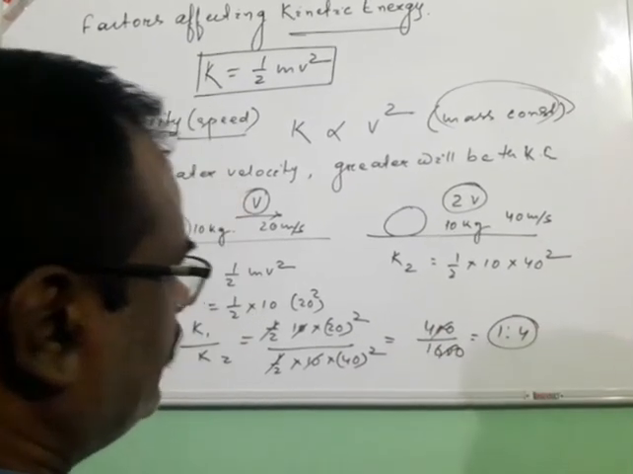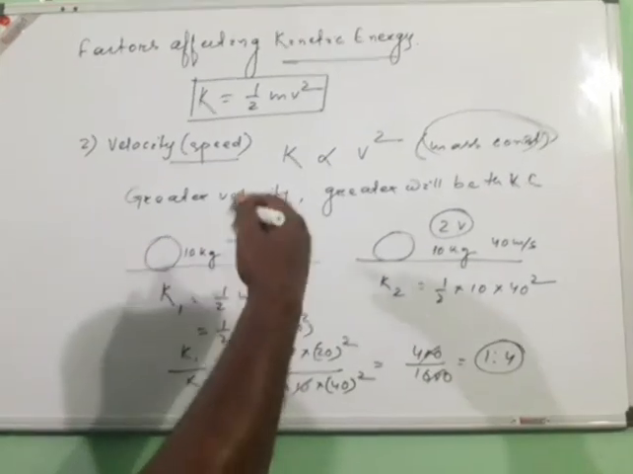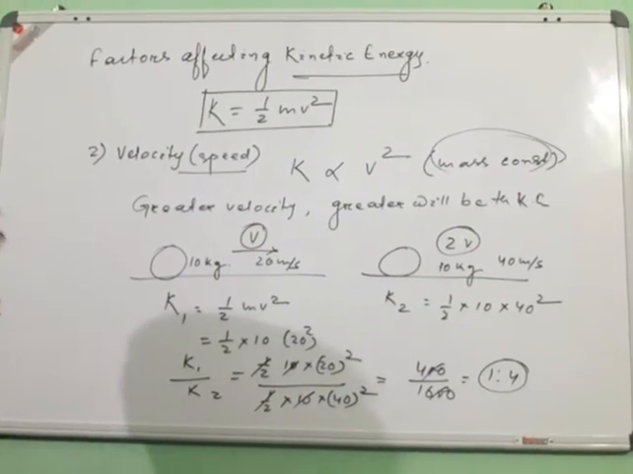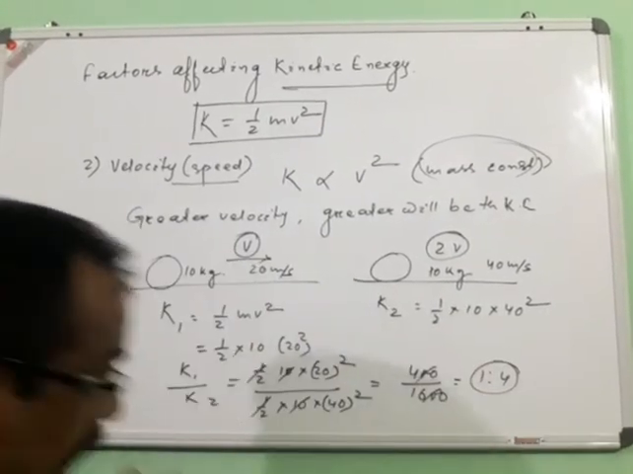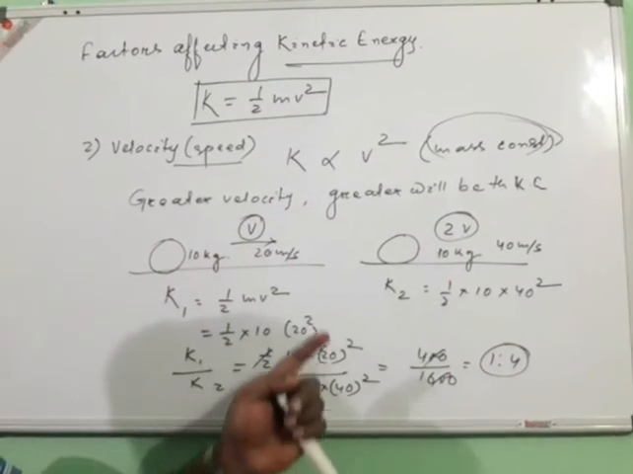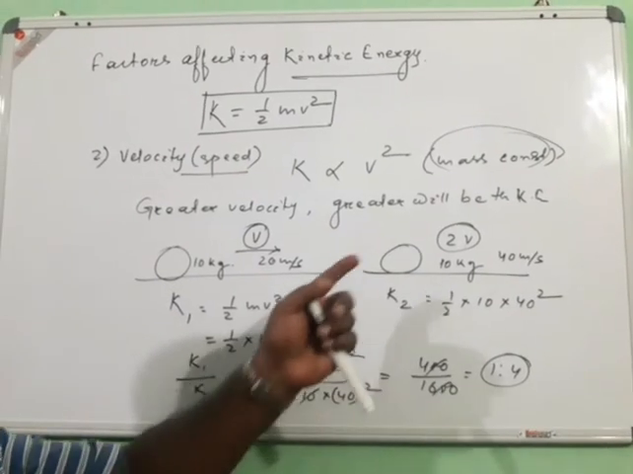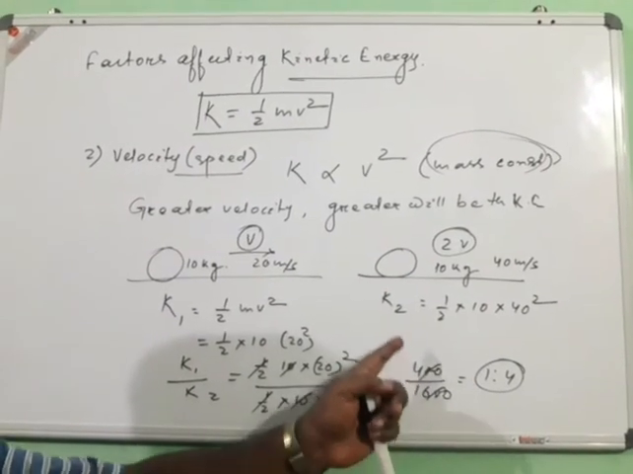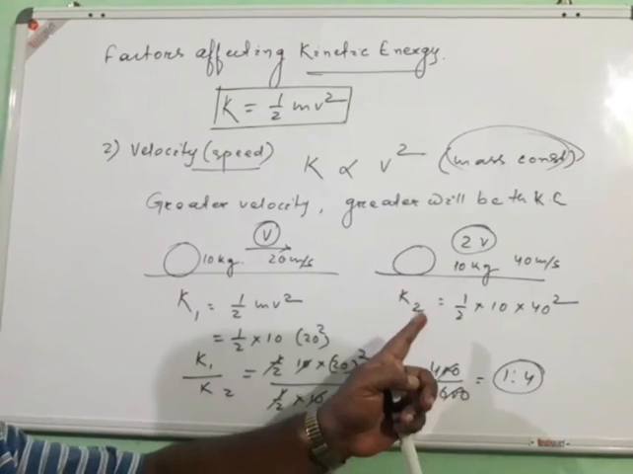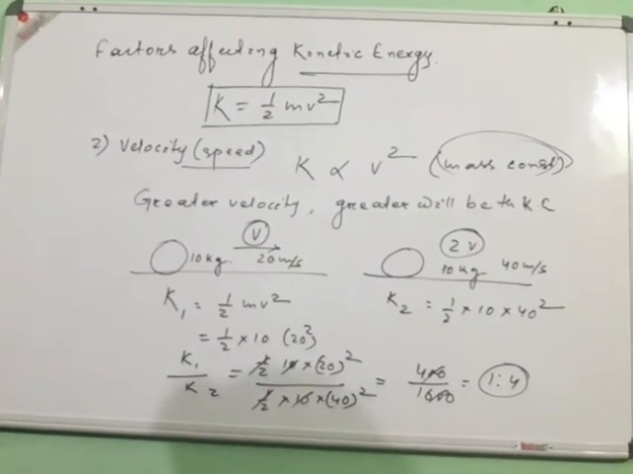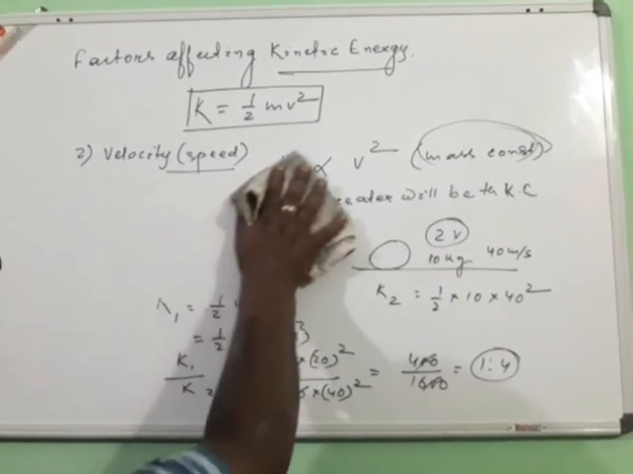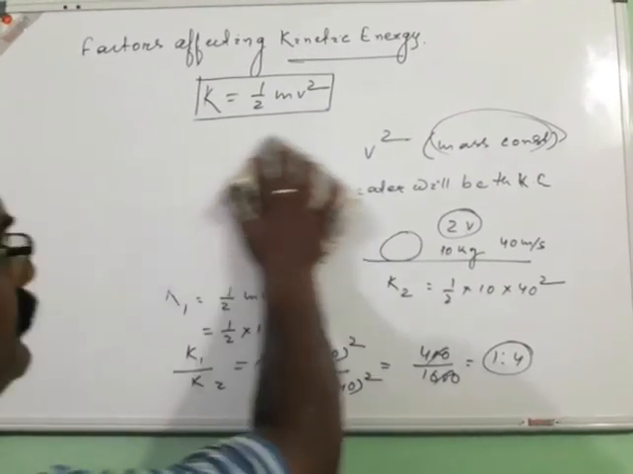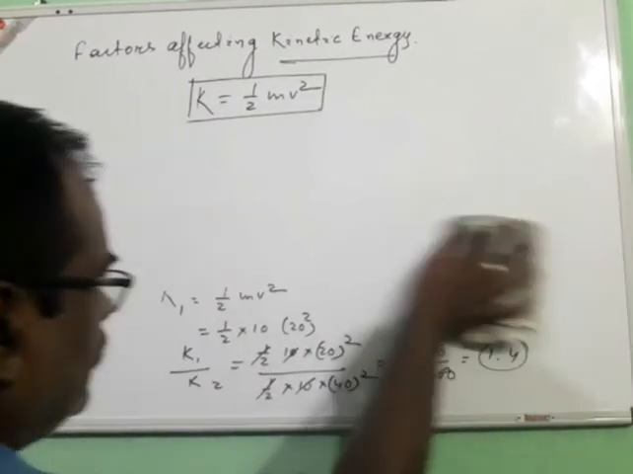That means whenever we increase the velocity by 2 times, the kinetic energy will be increased by 4 times. Similarly, if the velocity of the body is reduced by 2 times, the kinetic energy will be reduced to 1 by 4, or one fourth of the previous one. So velocity is the second factor which also affects the kinetic energy of the body.